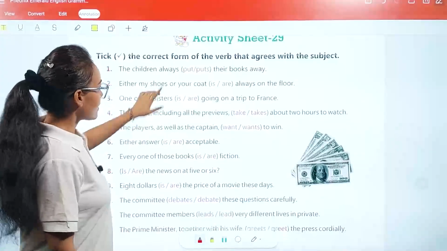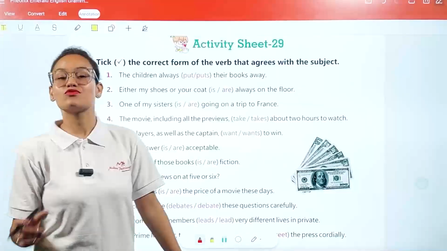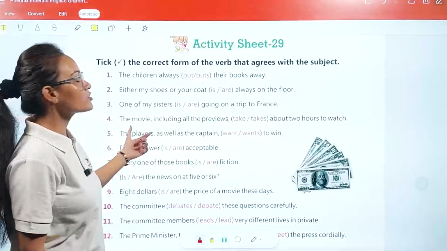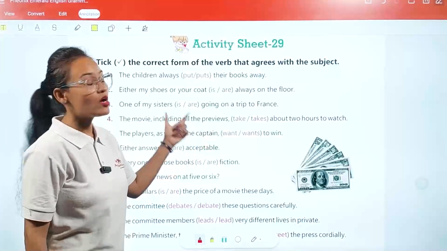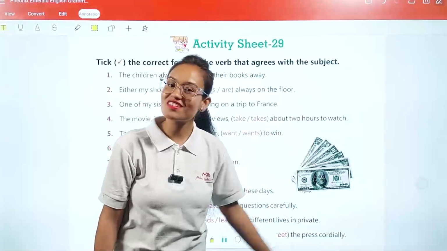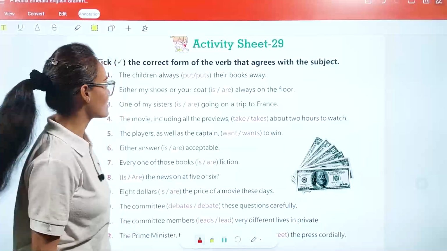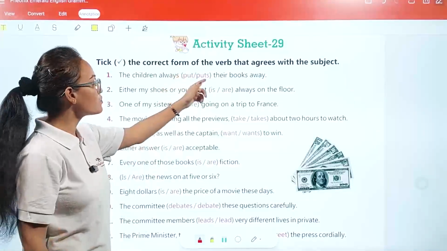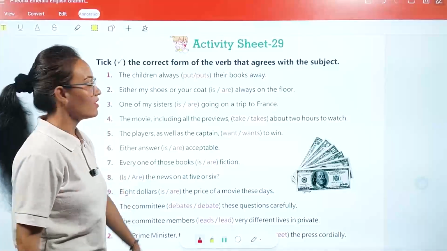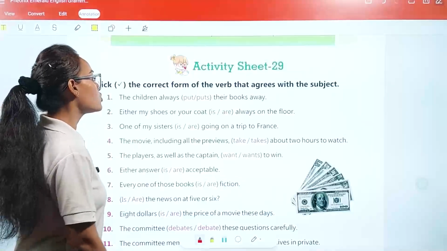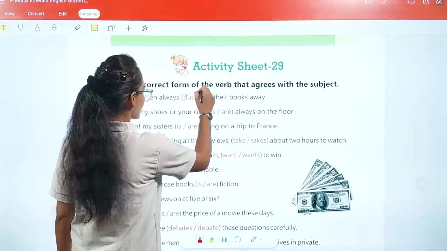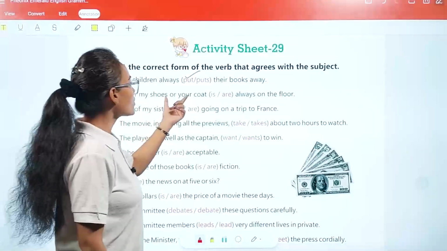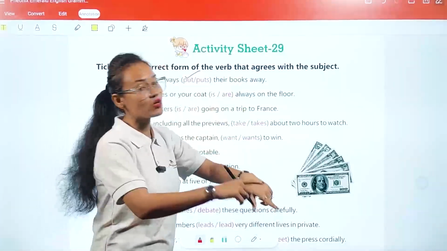Here, my dear students, under brackets, you can see various verb words written in pink color. What you have to do is take the correct form of the verb which agrees with the subject present in the sentence. The first one: The children always, under bracket, put their books away. So the children always put their books away. So circle "put".